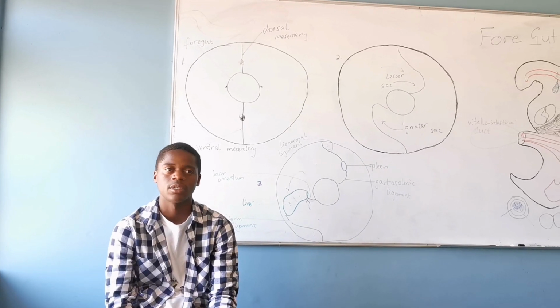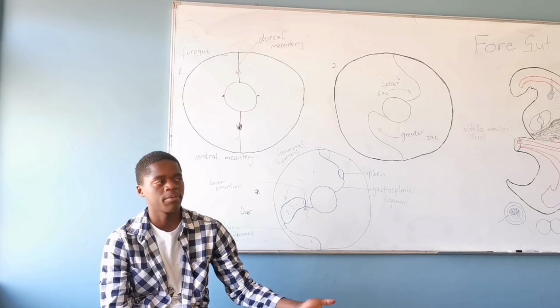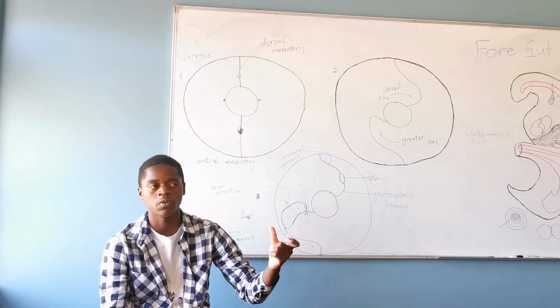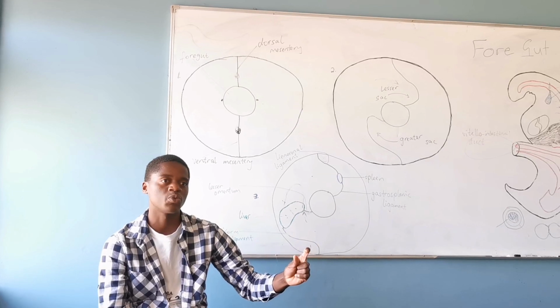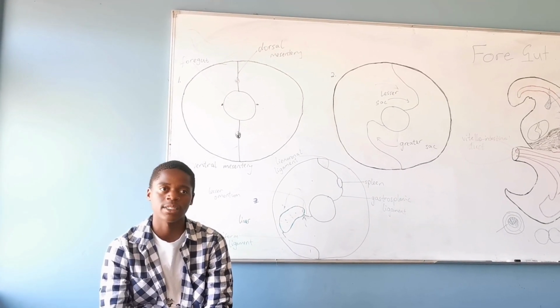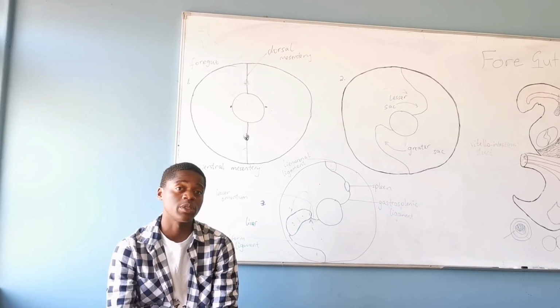From the splanchnic mesoderm. Another point to note is that neural crest also plays a role in the stomach, because the neural crest that we mentioned before will be forming our autonomic nervous system. This is our submucosal plexus and the myenteric plexus.